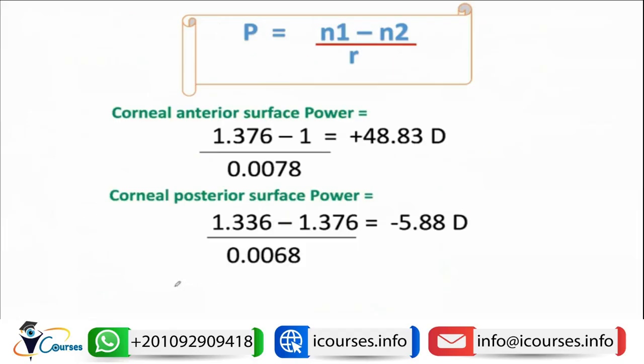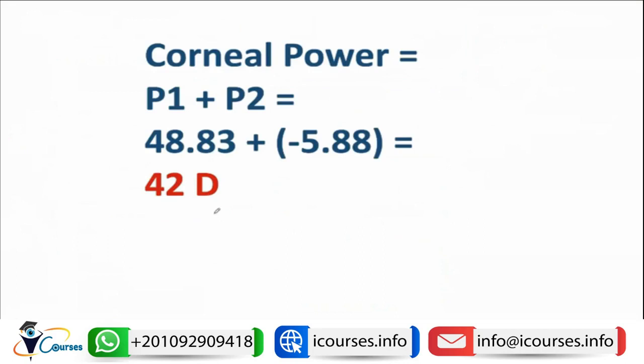So how did we reach this conclusion? This is by the formulas that we used in the first lecture. By using the power equals N1 minus N2 divided over the radius of curvature, we said that the anterior corneal surface has a power of 48 diopters, the posterior corneal surface has a power of minus 5 diopters, so the net power of the cornea will be equal to 42 diopters.